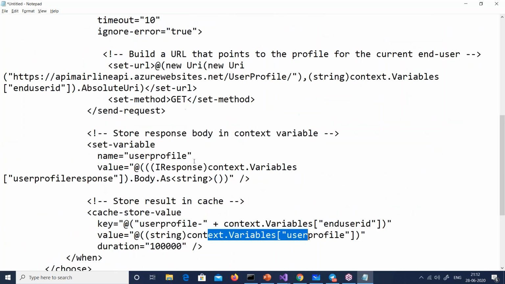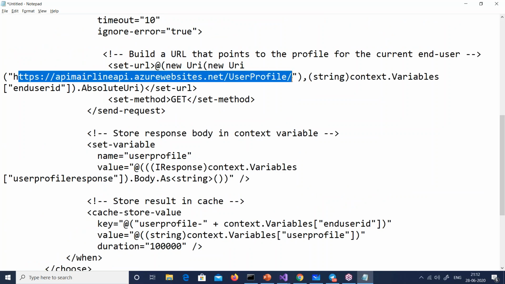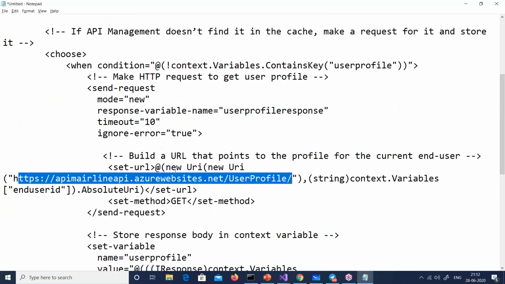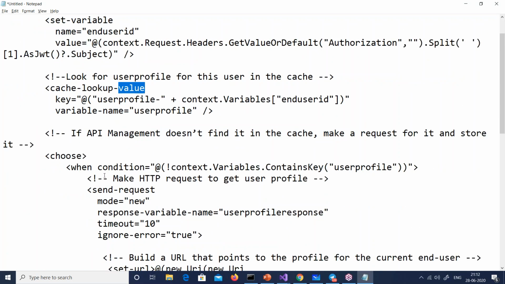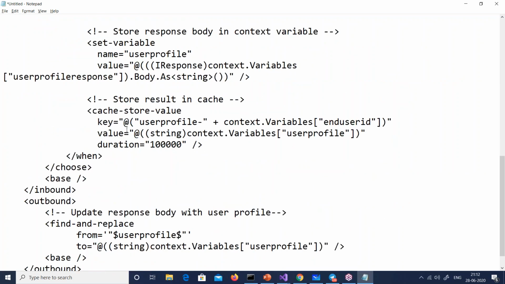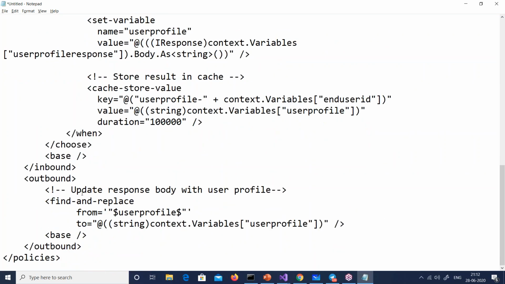So now what will happen? First time it will go into this when condition, it will get this user profile, whatever it is, it will set the URL, it will cache it. Next time when he comes in, there will be a lookup. So when there is a lookup, he will not go into this when condition, he will directly come outside, and then in the update response, we are saying, try to replace the user profile.